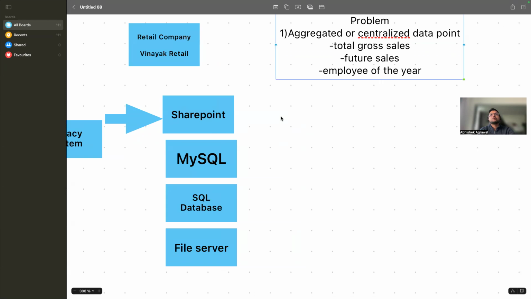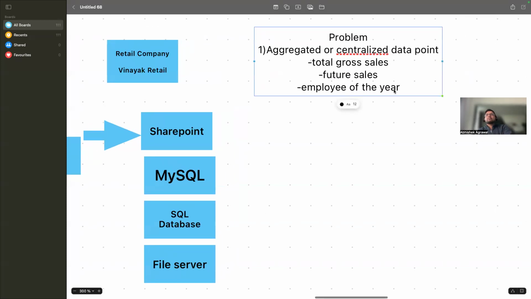Guys, is my screen visible to everyone? Somebody is saying that my screen is not visible. Please type yes or no in the chat if my screen is not visible. My screen is visible to everyone, guys. Yeah, all right.